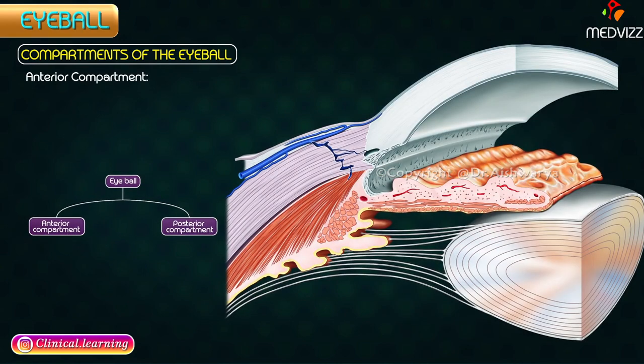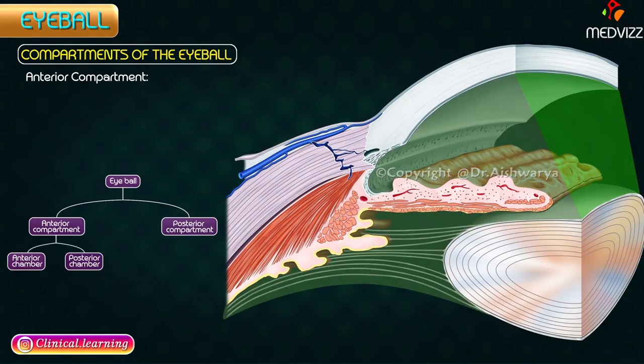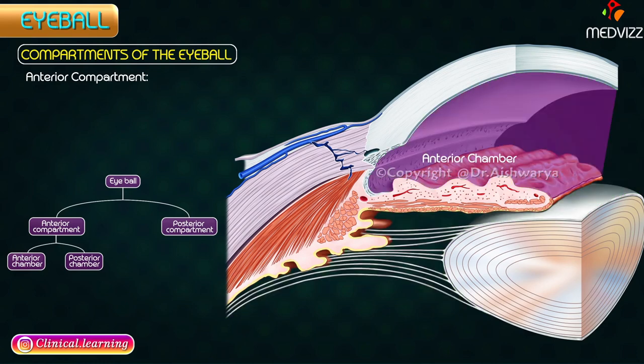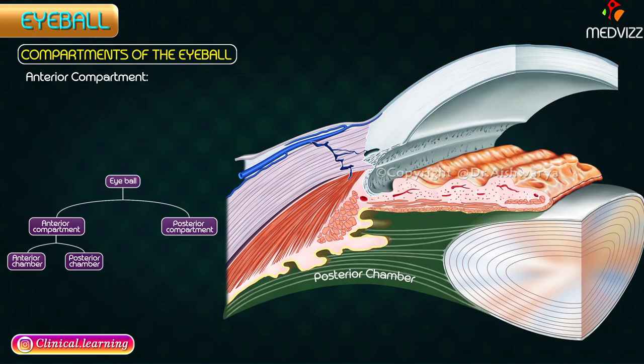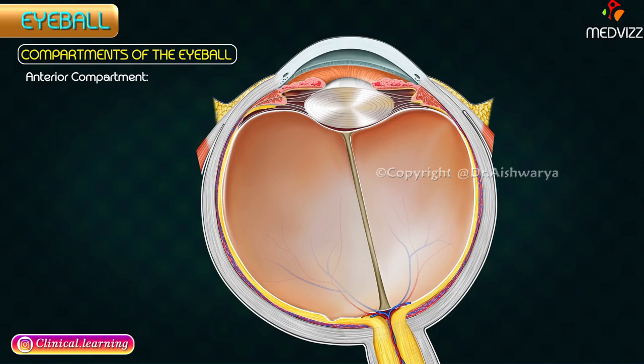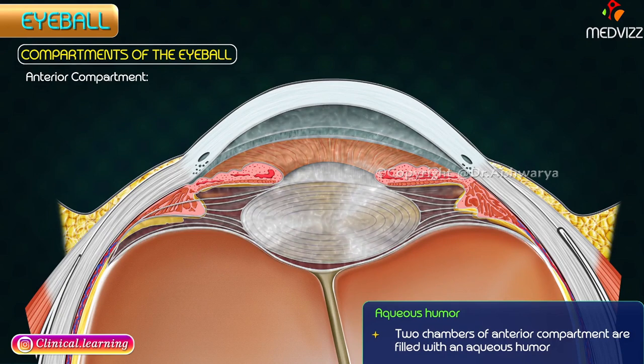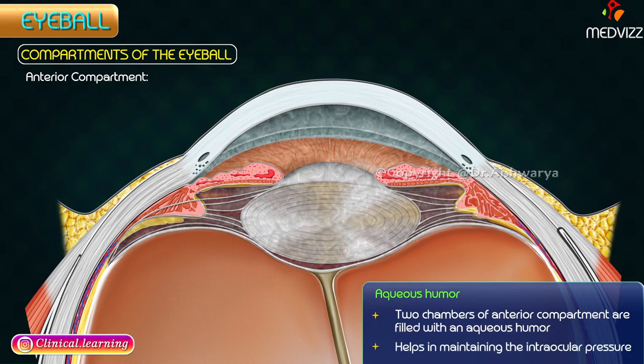Anterior compartment. It is divided into two chambers: a smaller anterior chamber and a larger posterior chamber. The anterior chamber lies between the iris and cornea, and posterior chamber between the iris and the lens. The two chambers communicate with each other through the pupil. The two chambers are filled with an aqueous humor which helps in maintaining the intraocular pressure.